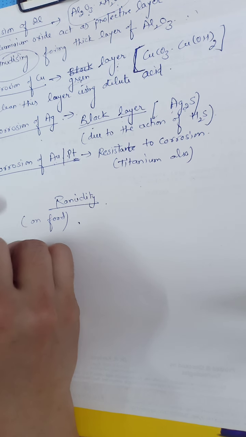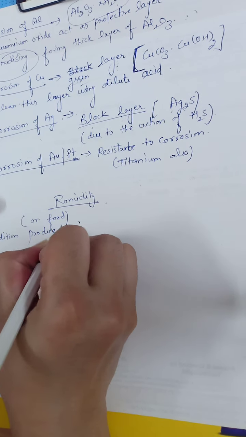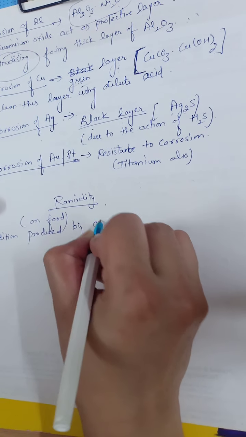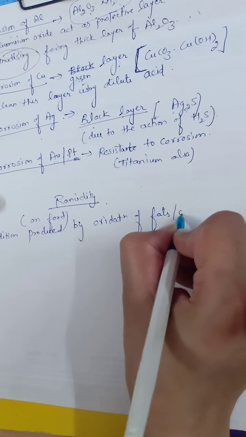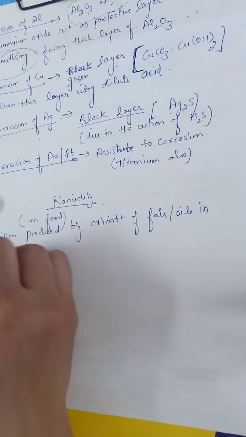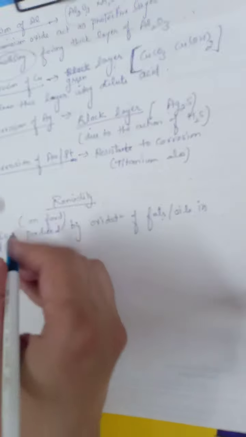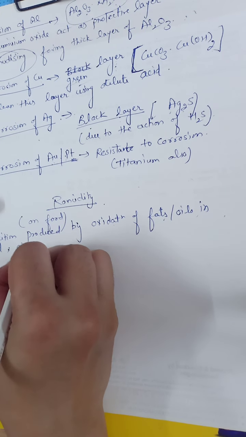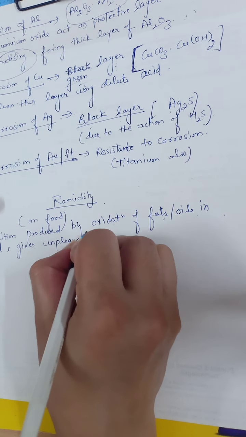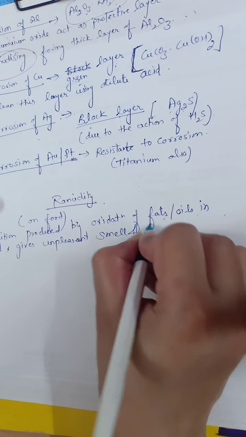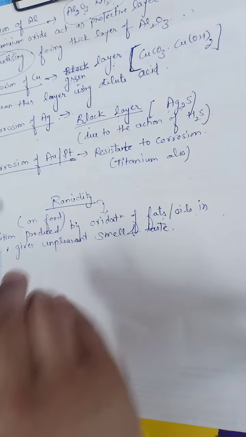Produced by the oxidation of fats and oils in food. And when oxidation of fats and oil in food takes place, it gives an unpleasant smell and taste, and this is known as rancidity.